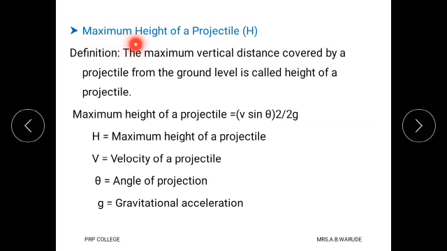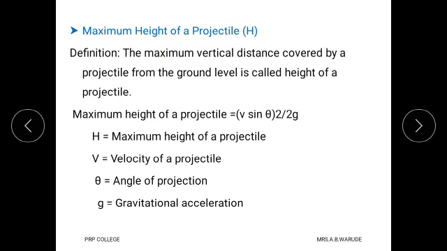Then what is the maximum height of projectile? We know that due to the gravitational force, when any object is thrown, it reaches some height, but after covering that distance, it returns to the ground surface, and the maximum vertical distance of that body from the ground surface is called the height of projectile.